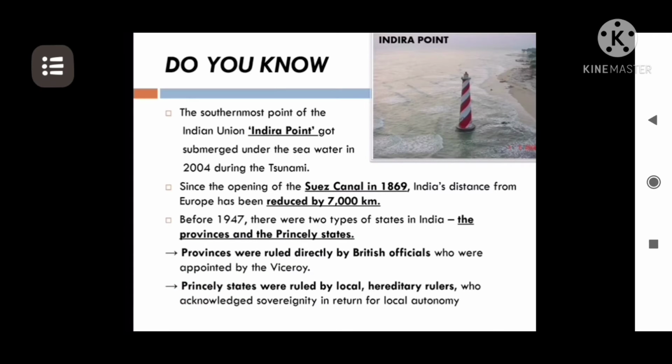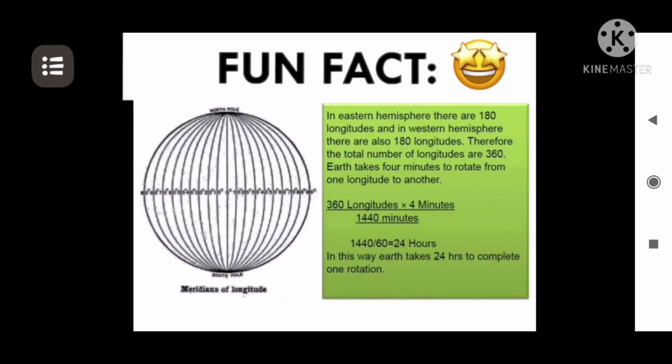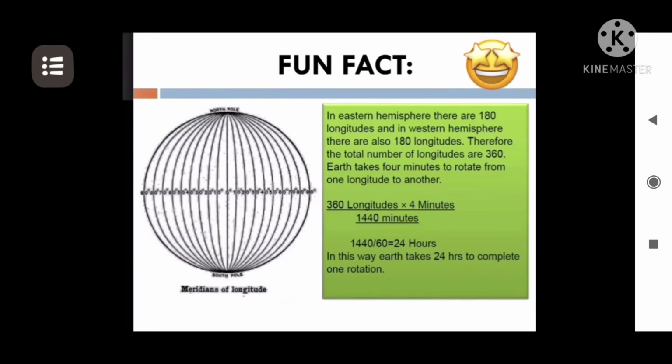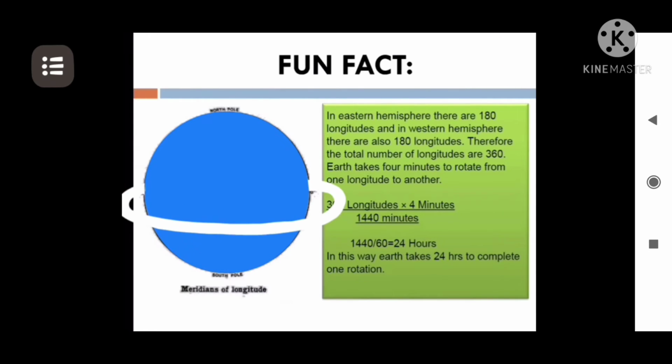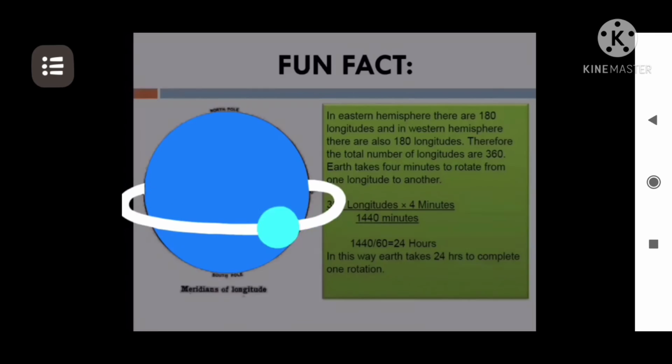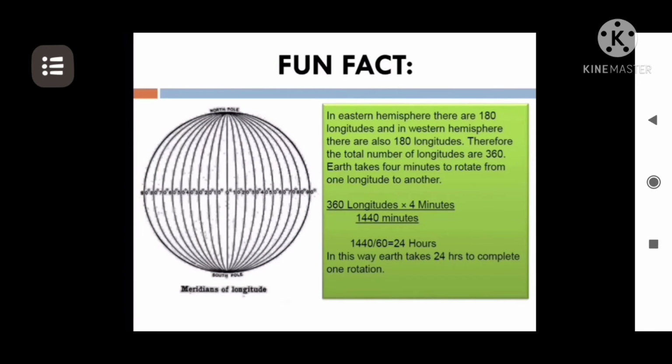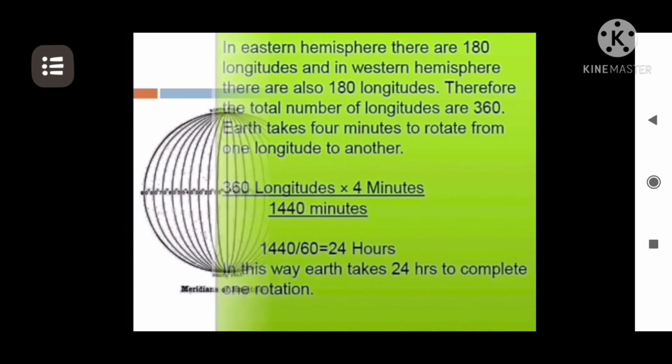One interesting fun fact to add at the end of your chapter is the rotation of the earth. As we know, there are 24 hours in a day, but how do we know that? Let's have a look. The vertical lines running around the earth are imaginary lines known as longitudes. We have 360 longitudes around the earth.